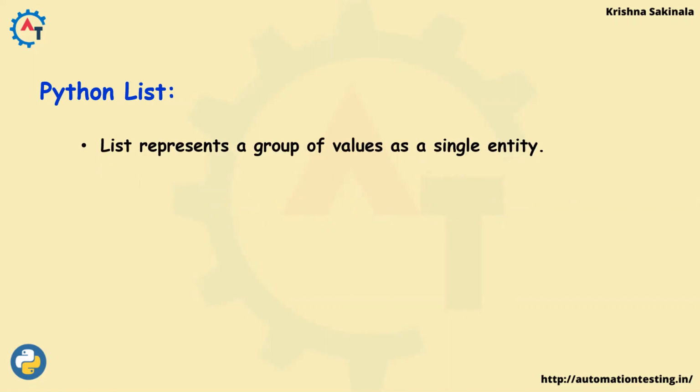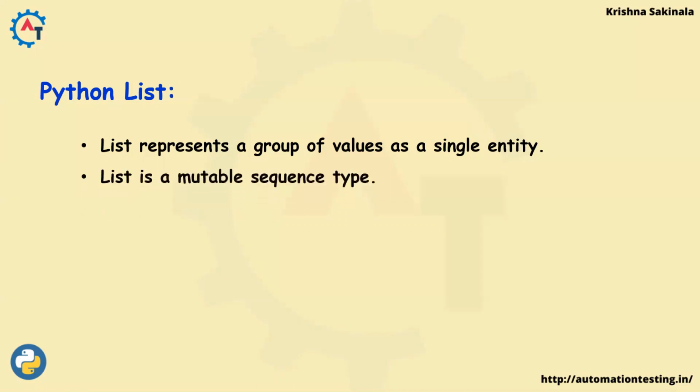Means when you talk about the previous data types, integer, string, boolean, something like that, you can store only one value at a time. But sometimes I want to store multiple values, then you can use list. You have some other data types we will discuss in our next videos, but list is very basic and very useful data type in any one of the languages. Means when you talk about C sharp, Java, even then also list is very useful, very commonly used data type. So it holds multiple values.